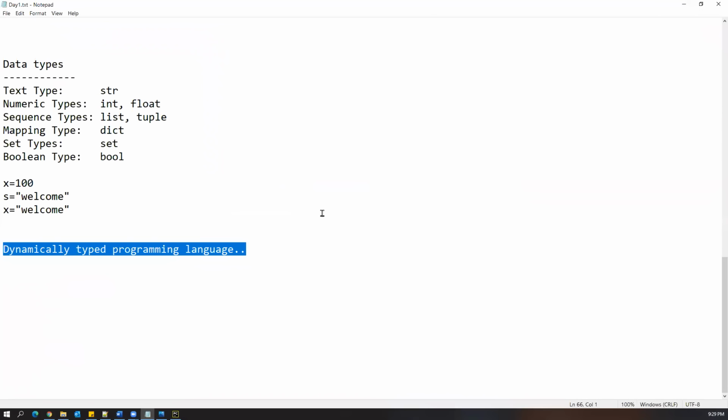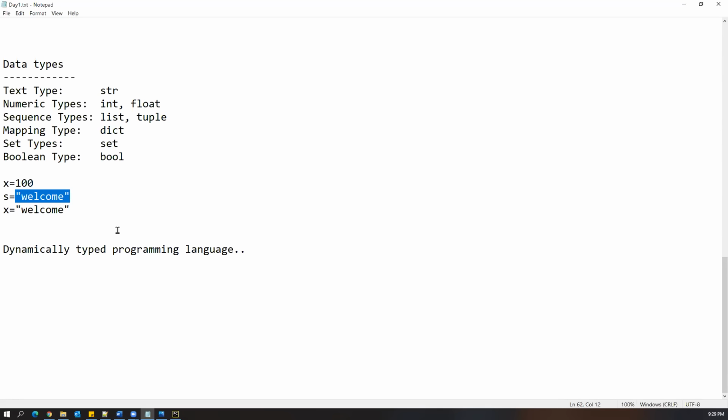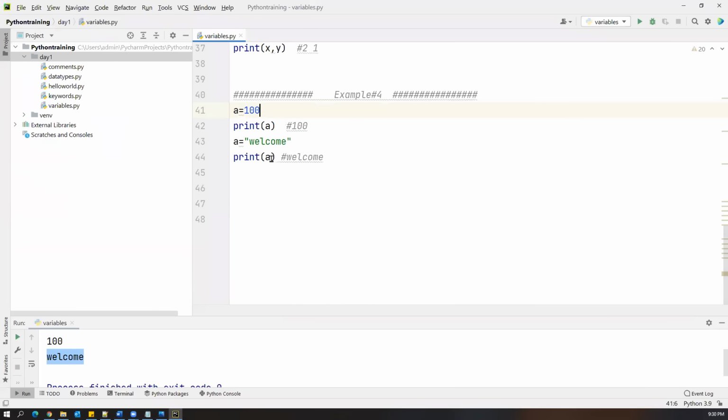This is the most important term in Python, guys. If you go for a Python interview, the first question they will ask you is, what is the main feature of Python? You have to tell them dynamically typed programming language. Then they will ask, what is a dynamically typed programming language? You have to give two reasons. One is that you don't need to specify the data type. Based on the type of data, it will automatically assign. Second, the variable can have any type of data. Once you add some type of data, later on you can change the data also. It can be string, number, float, whatever it is. That's a dynamically typed programming language.